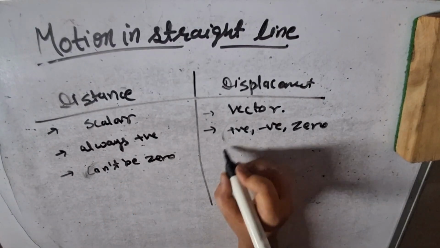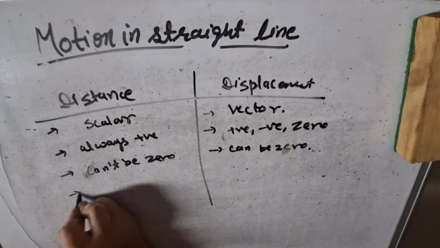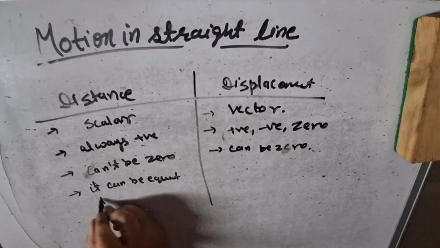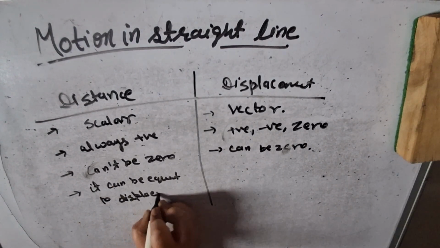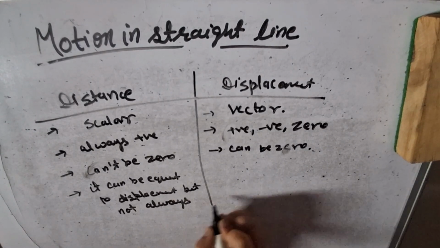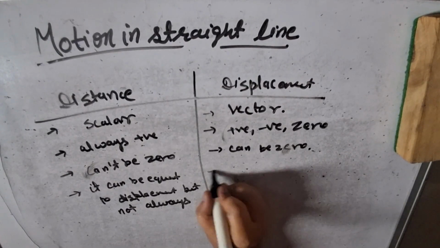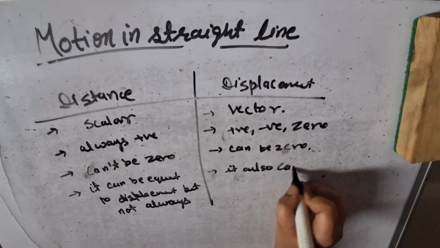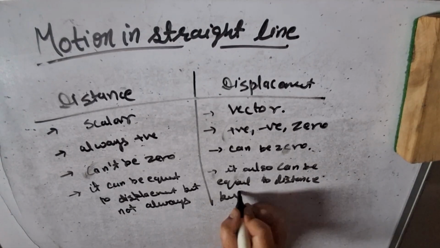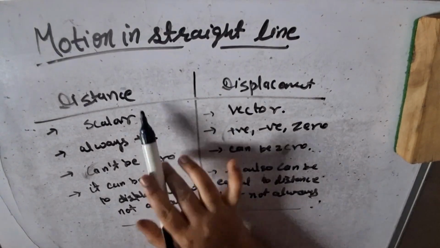Distance can't be zero, and displacement can be zero. Distance can be equal to displacement, but not always. Displacement can also be equal to distance, but not always. This is the difference between distance and displacement.